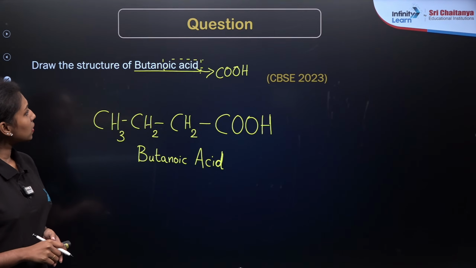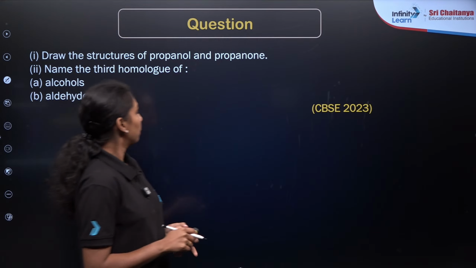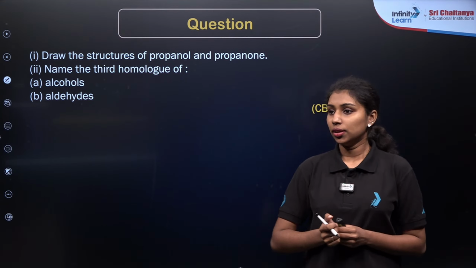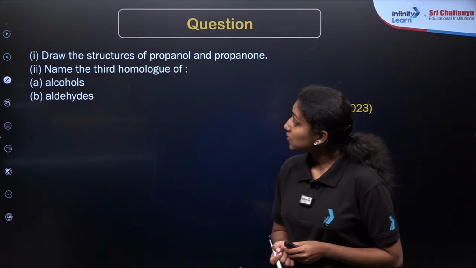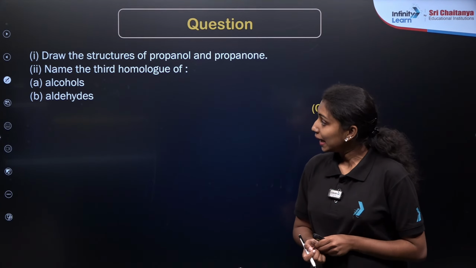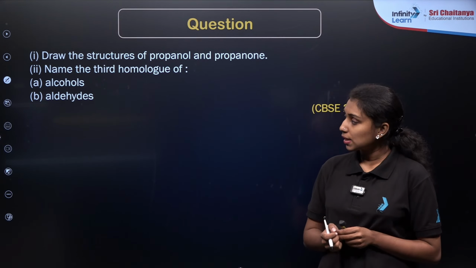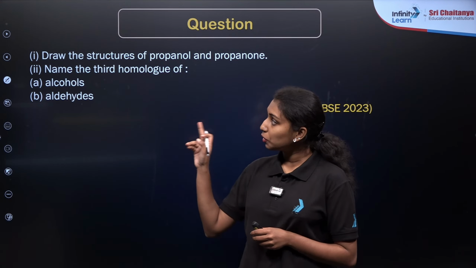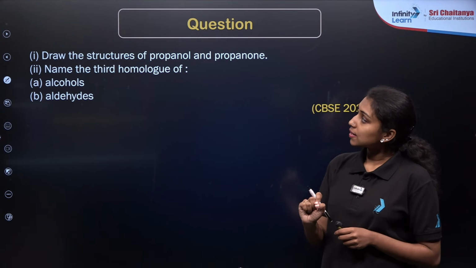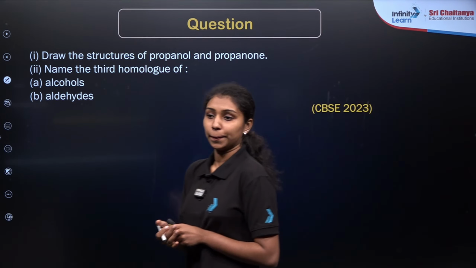Now we are moving to the next question. Draw the structures of propanol and propanone and name the third homologue of alcohols and aldehydes. These are 2 sub-questions. First you need to answer the first question.